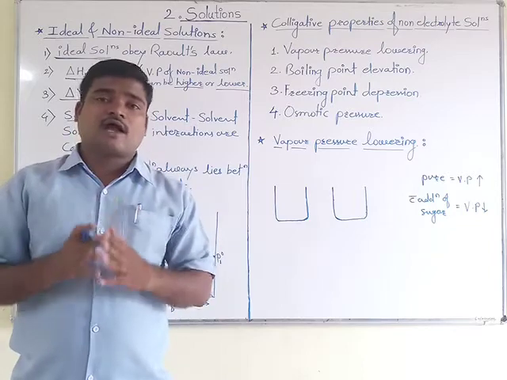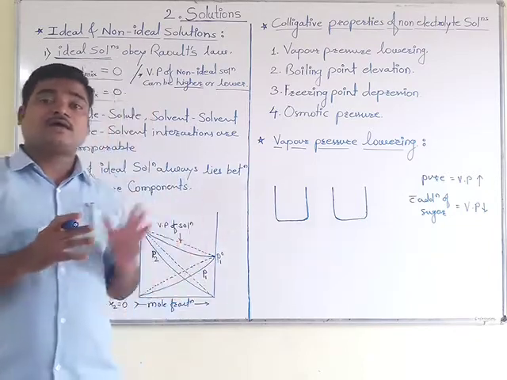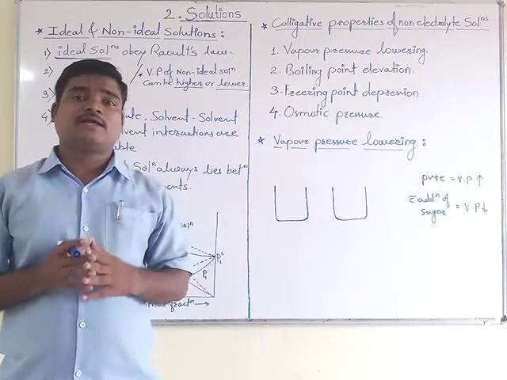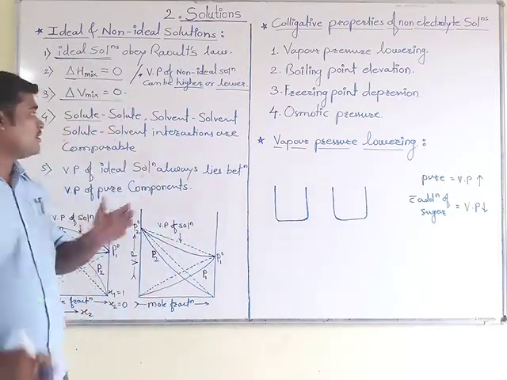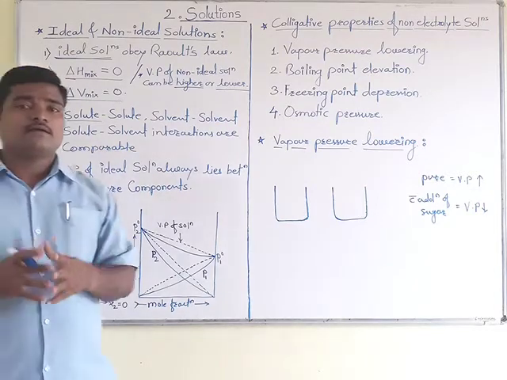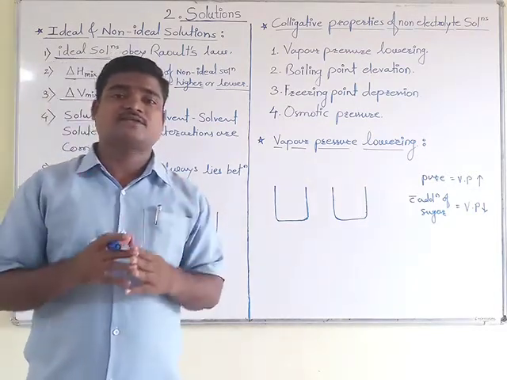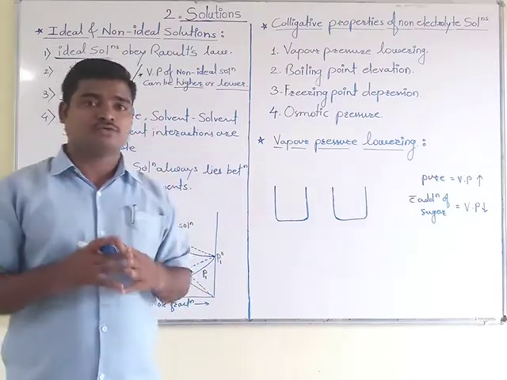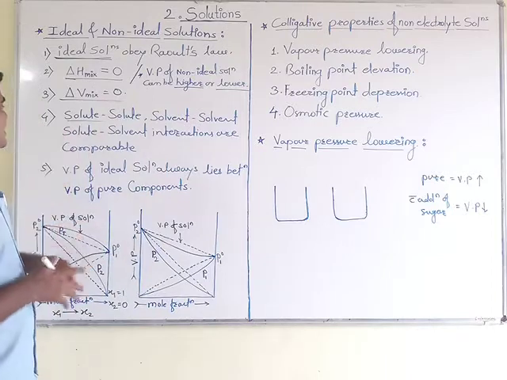But for ideal solutions they are comparable, and for non-ideal solutions the interactions differ more. In the ideal case, these types of interactions are comparable.